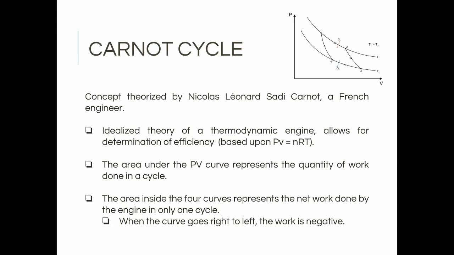Now talking about the Carnot cycle, this is more about heat engines, a concept theorized by Nicolas Leonard Sadi Carnot, a French engineer. It idealized the theory of a thermodynamic engine and allows for determination of the efficiency using the ideal gas law, or PV equals nRT. The area under the PV curve represents the quantity of work done in a cycle. The area inside the four curves represents the net work done by the engine in only one cycle. When the curve goes from right to left, the work is negative.